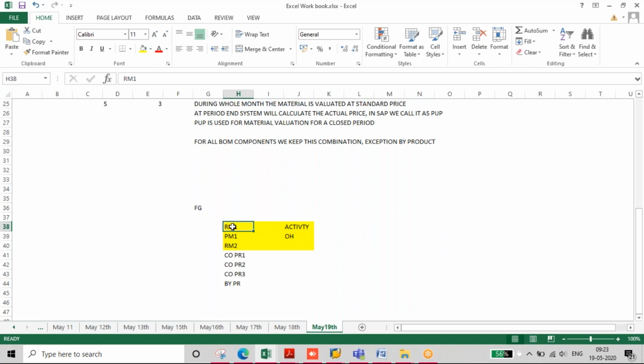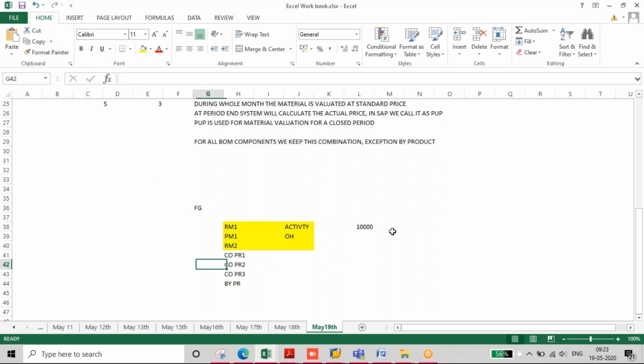You are using 2 raw materials and 1 packing material and some activities and some overhead costs you are incurring. So let us assume that the total cost is $10,000,